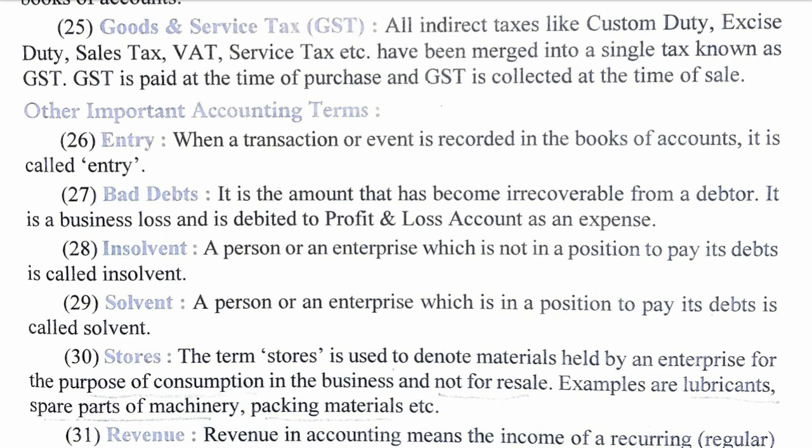Today all these things are merged into a single tax called GST. That means the restaurant owner will also write GST on the bill. The shopkeeper will also write GST instead of sales tax. Like this, all the indirect taxes are merged into a single tax called GST. So it is not a new tax, rather all the old indirect taxes are merged into one tax called GST.